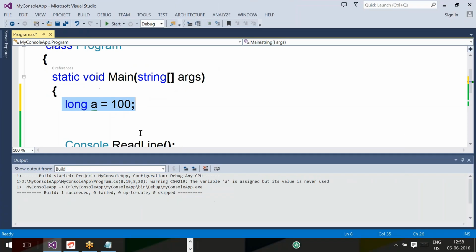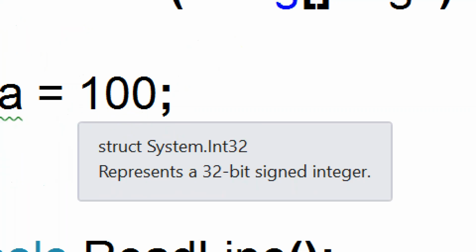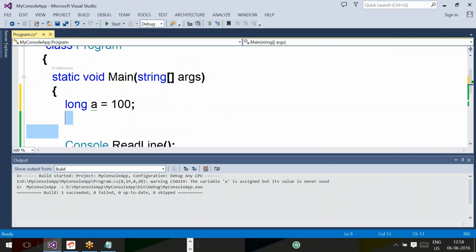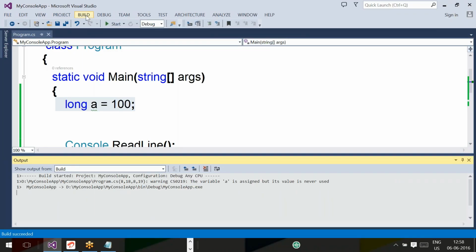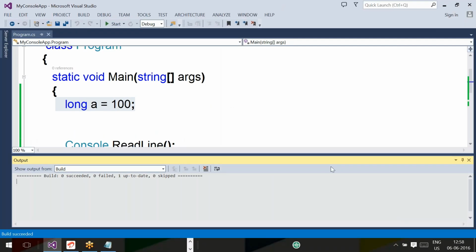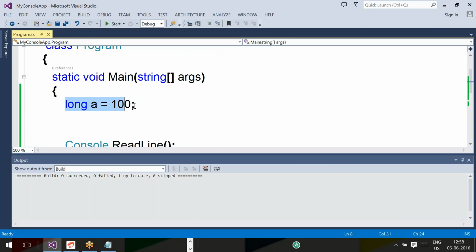Is there or not there? Yes, sir, there is. Why? Because the type of 100 is integer, the default numerical type, and the type of A is long. So here also int to long, but it is not giving any error because it is supported by the compiler. That's why it also comes under implicit typecasting.